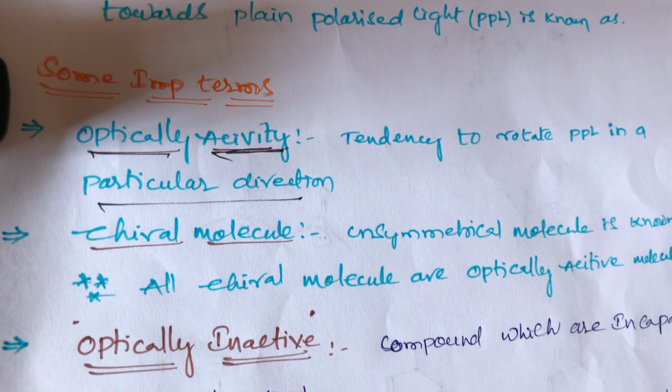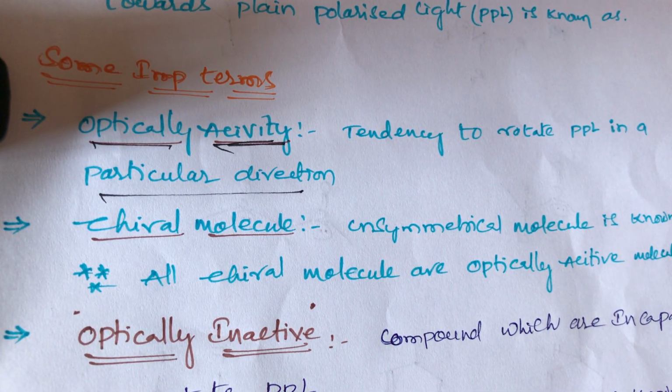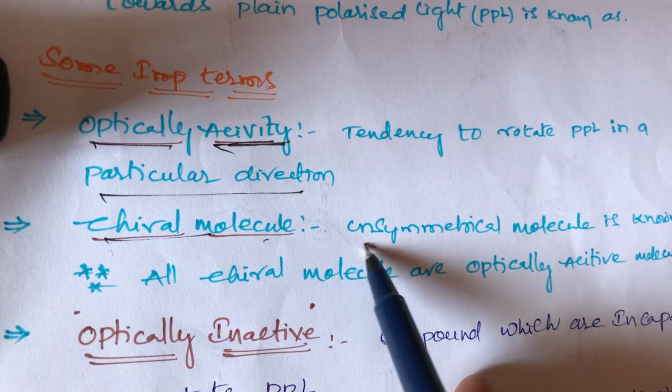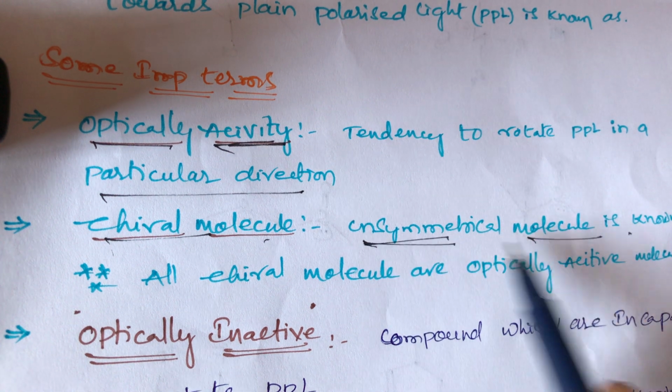Another term is chiral molecule. What is chirality? The compound should contain four different atoms around the central atom. Chiral molecule means an unsymmetrical or asymmetric molecule.